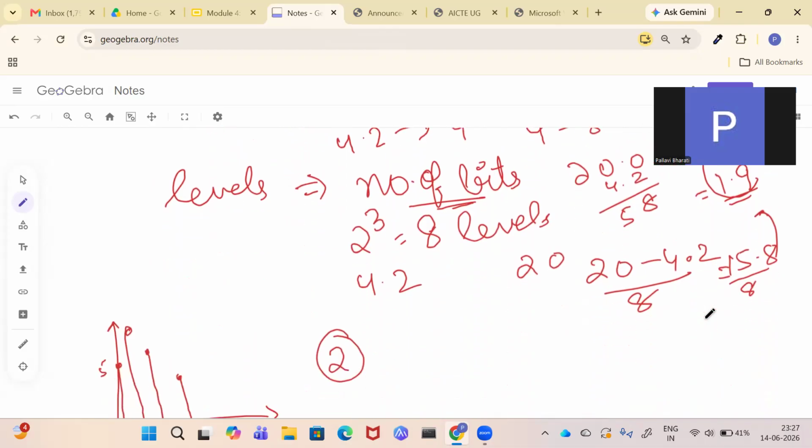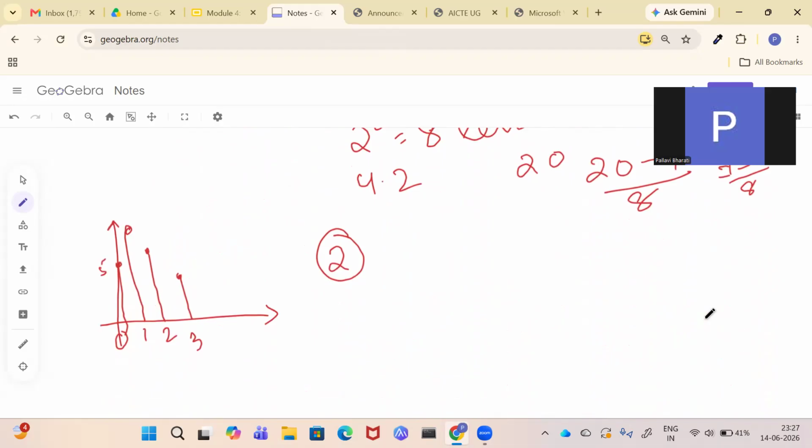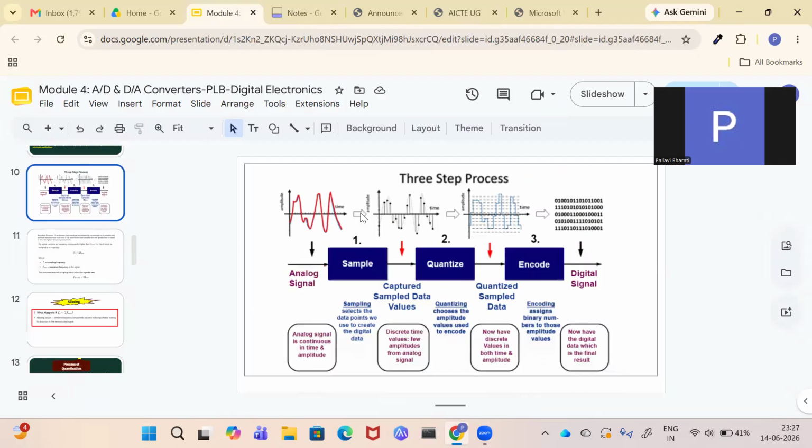So if I take the 0 value at say 2, then the next one will be at 4. This way you have decided the levels, and it will depend upon the values which are there. So each level is going to have, just let me explain this one here.